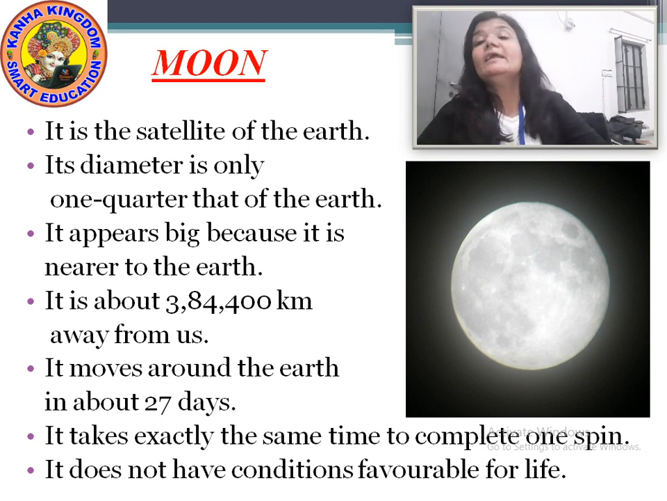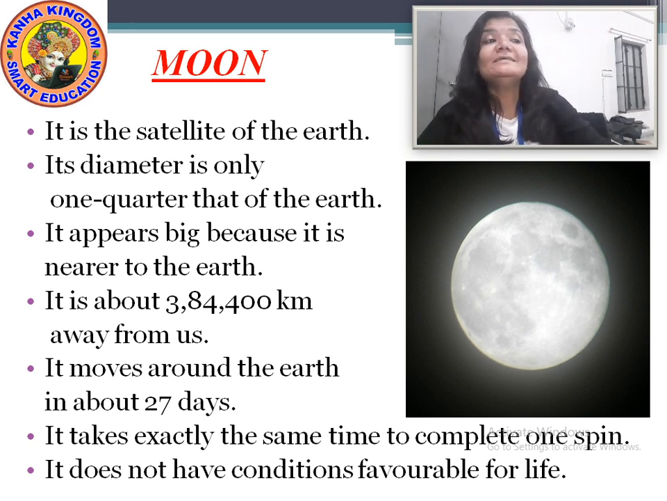Okay. Now you can see the moon bigger in size. It appears bigger when it is a full moon. Why is it so? Because it is nearer to the earth. It is too much nearer to the earth. So the moon appears to be big.